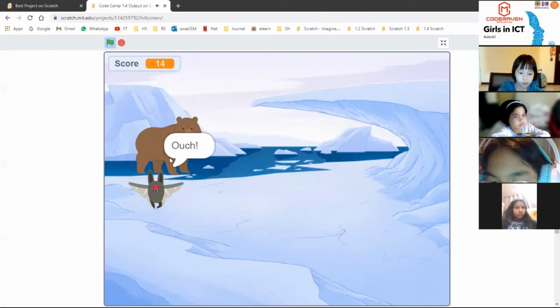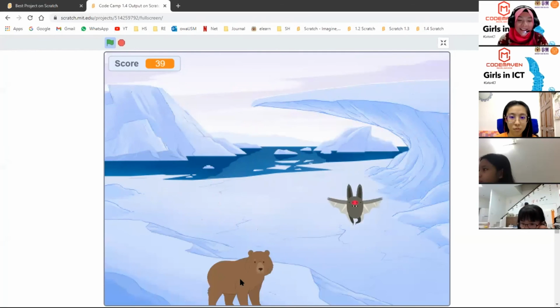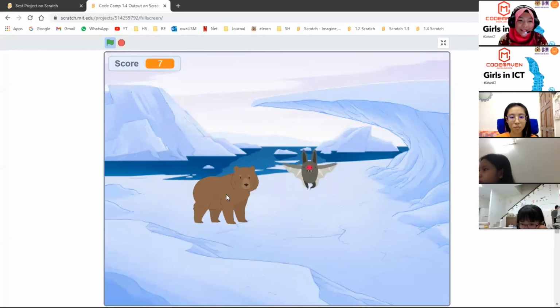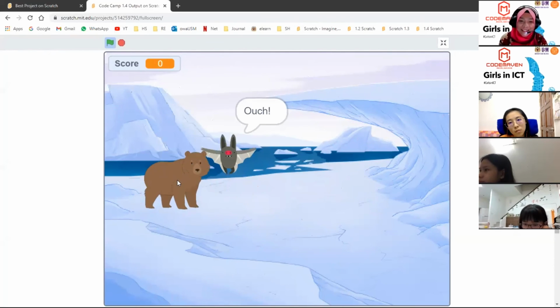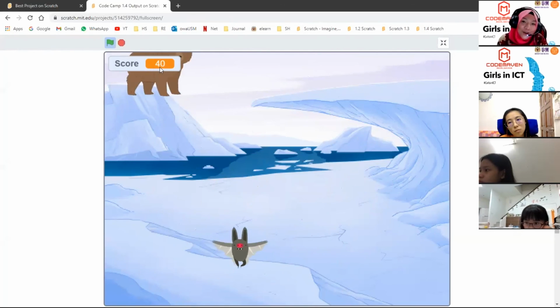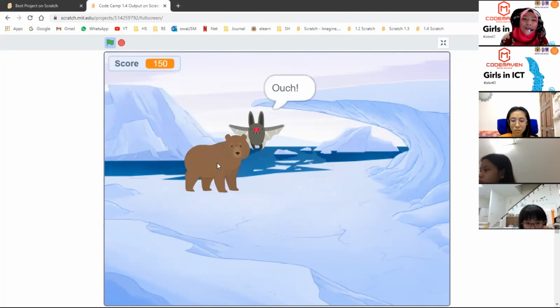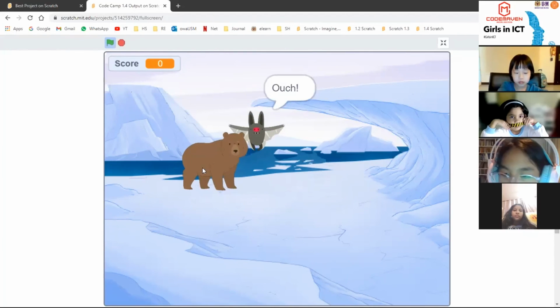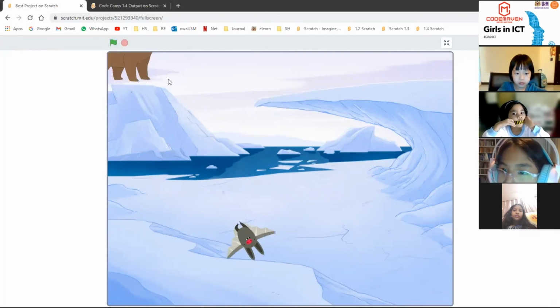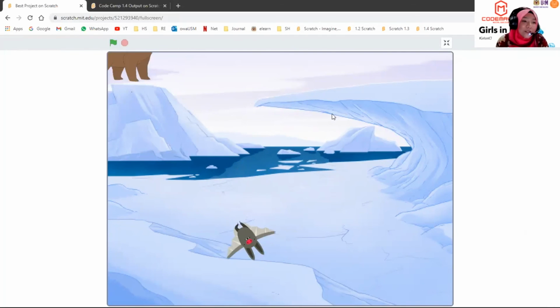Can you see the difference? What is the difference of this outcome with the outcome that we are getting today? On the top left, you can see there's a score area here. So tomorrow you will learn how to keep track of the scores. Now we are already in the process of creating this project into a game.